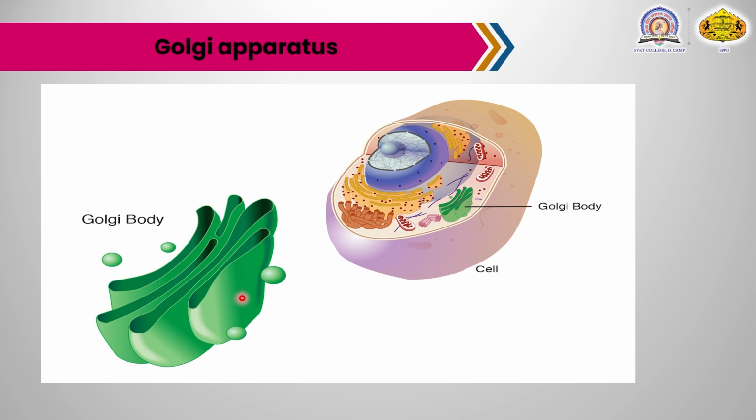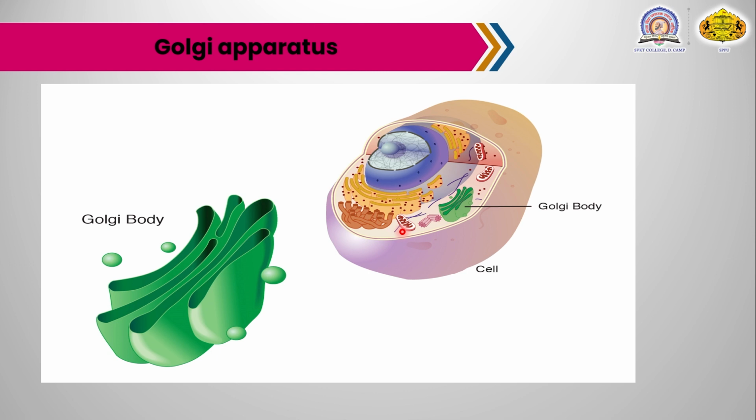The Golgi apparatus is located in the cytoplasm next to the ER and near the cell nucleus. In the cells of higher plants, the Golgi bodies are usually found scattered throughout the cytoplasm, and their distribution does not seem to be ordered in any particular manner. This is the introduction to the Golgi apparatus.